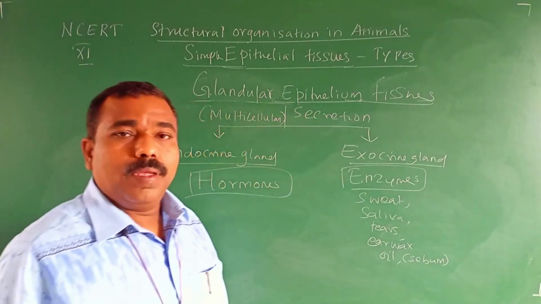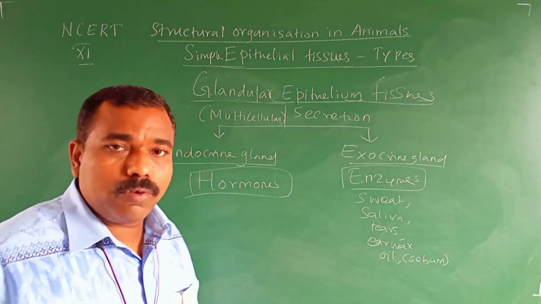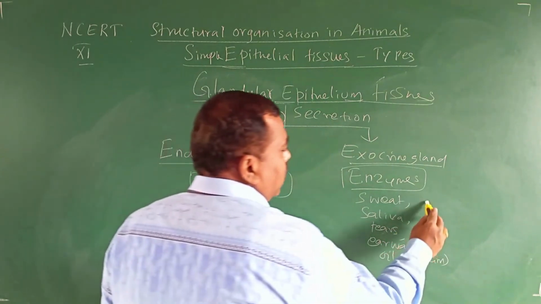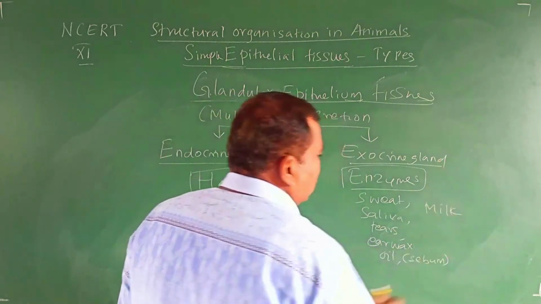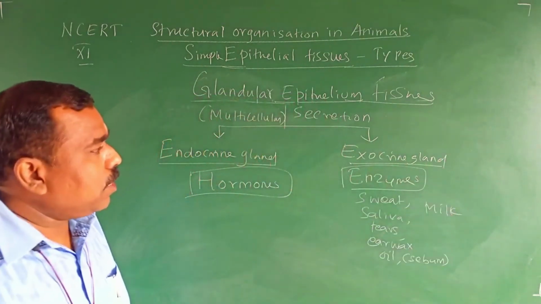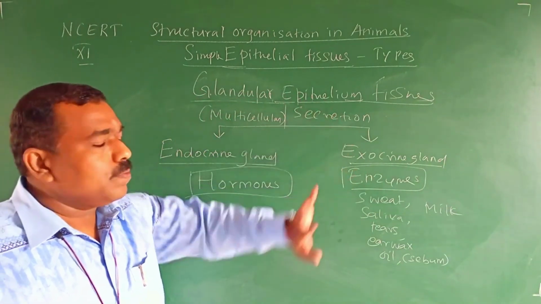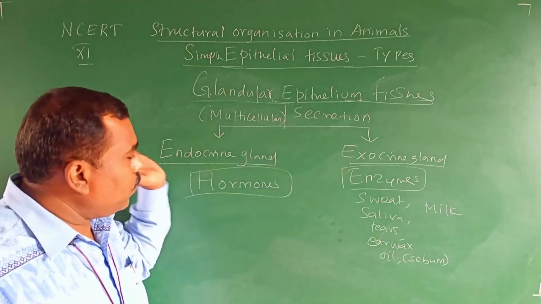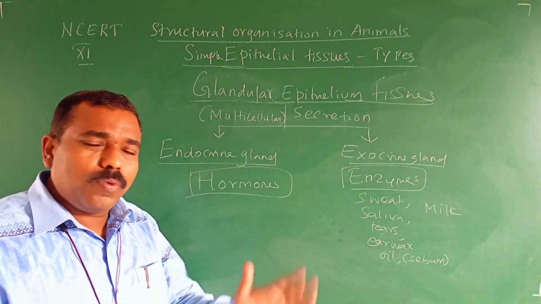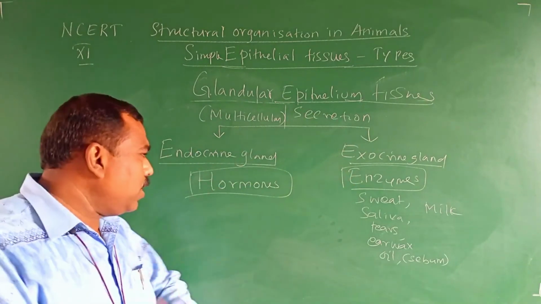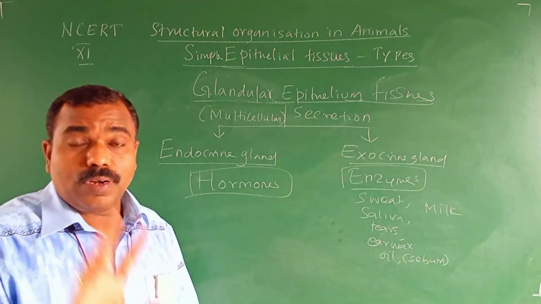The mammary gland is a milk-producing gland and secretes milk. These are all secretions of exocrine glands. But the secretion of endocrine glands is only hormone. They won't secrete anything other than hormones. Much more important.